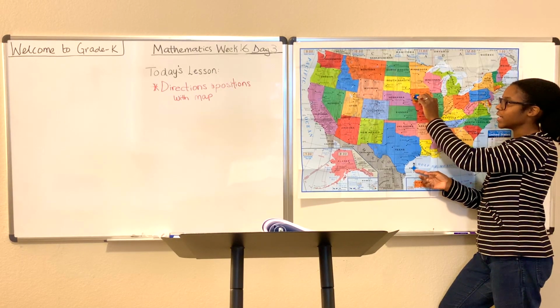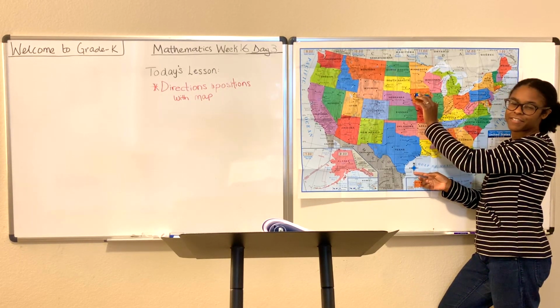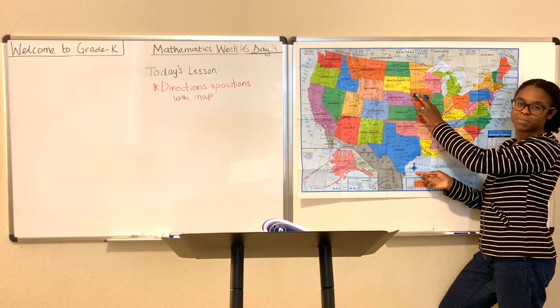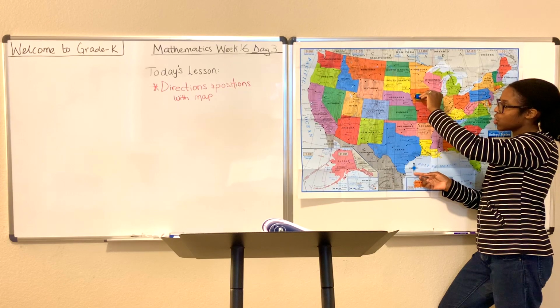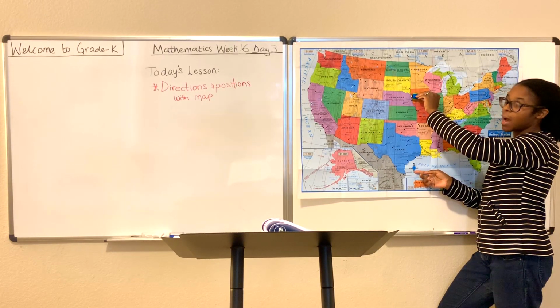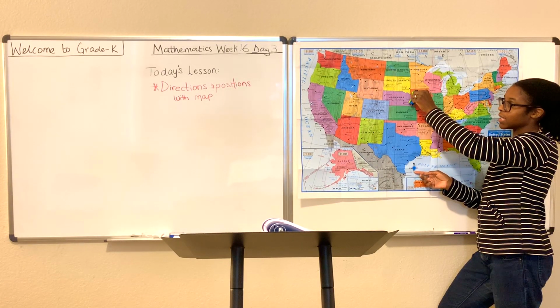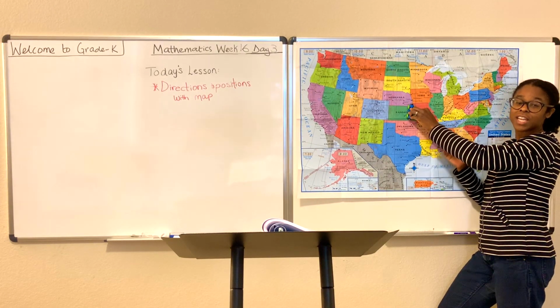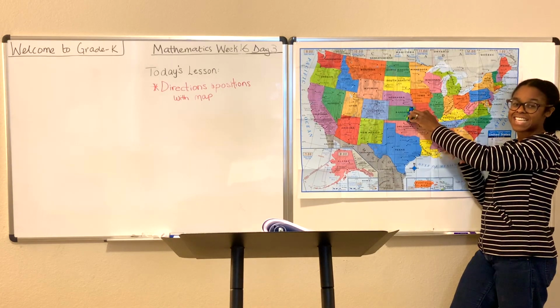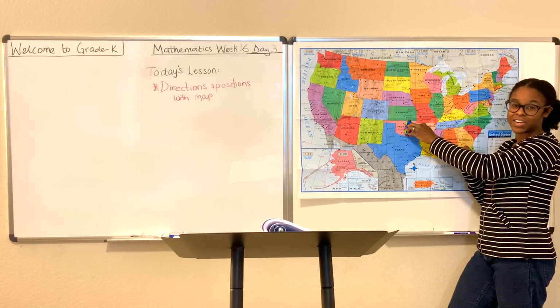Now I'm in Iowa, and I say, yay, we have had a lot of fun. We've come here, we've completed our trip. Now we want to go back home to Texas. So which direction am I going to go? I'm going to go down. That's where I'm going to make a left turn and go down. And what do we call that turn? We're now headed south because we're going down, and down is south.